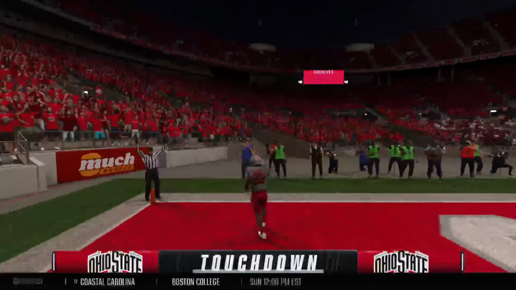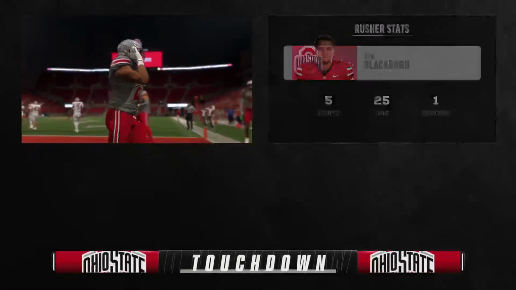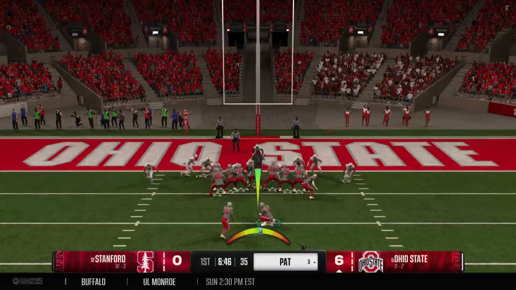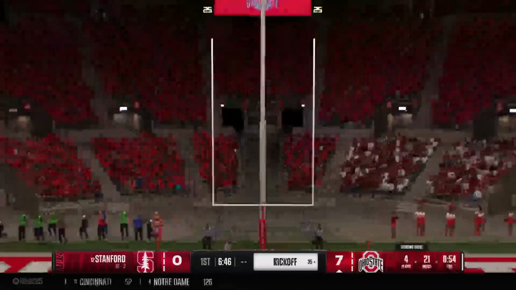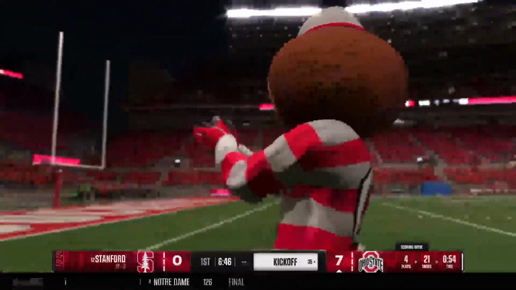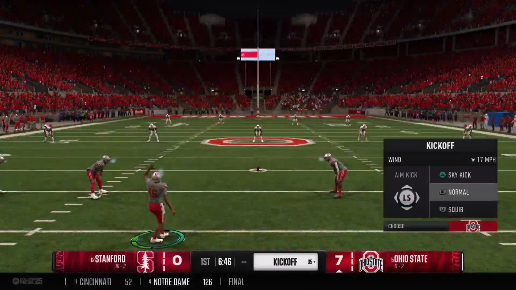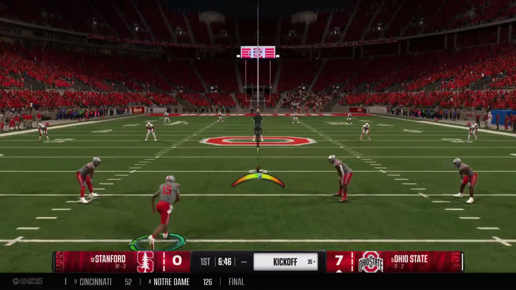Touchdown, Buckeyes. As a defensive coordinator, you've got to be careful being so worried about this pass game and this quarterback that you're a little bit soft up front, and it costs you. It's exactly what happened here as they score this touchdown. And he knocks through the PAT.